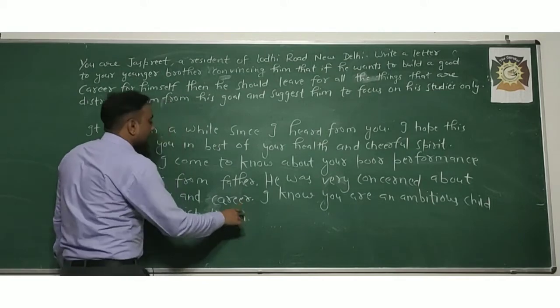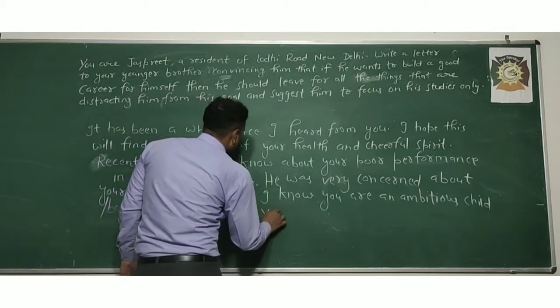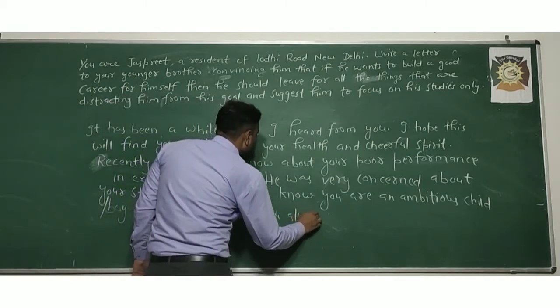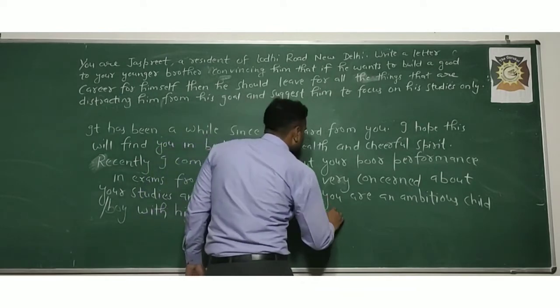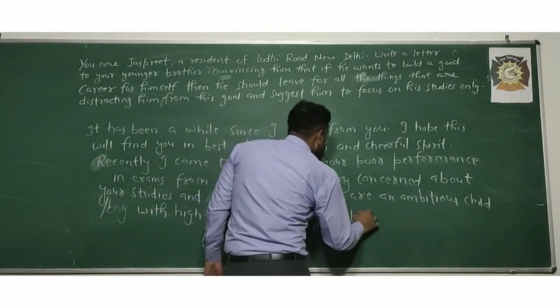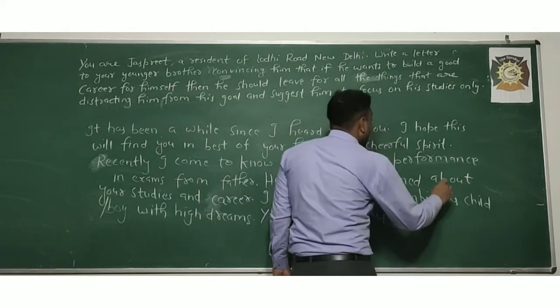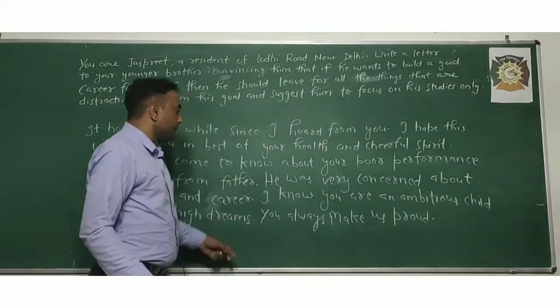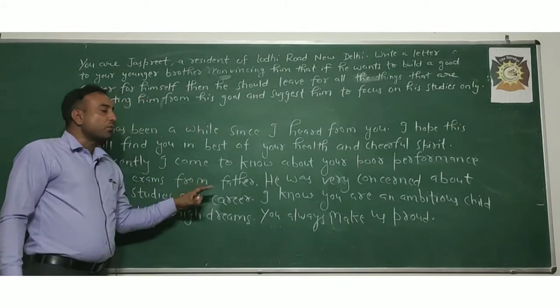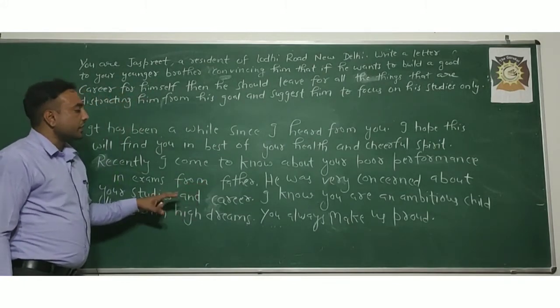One more line you can add in it. You always make us proud. By writing these lines you have motivated your younger brother.